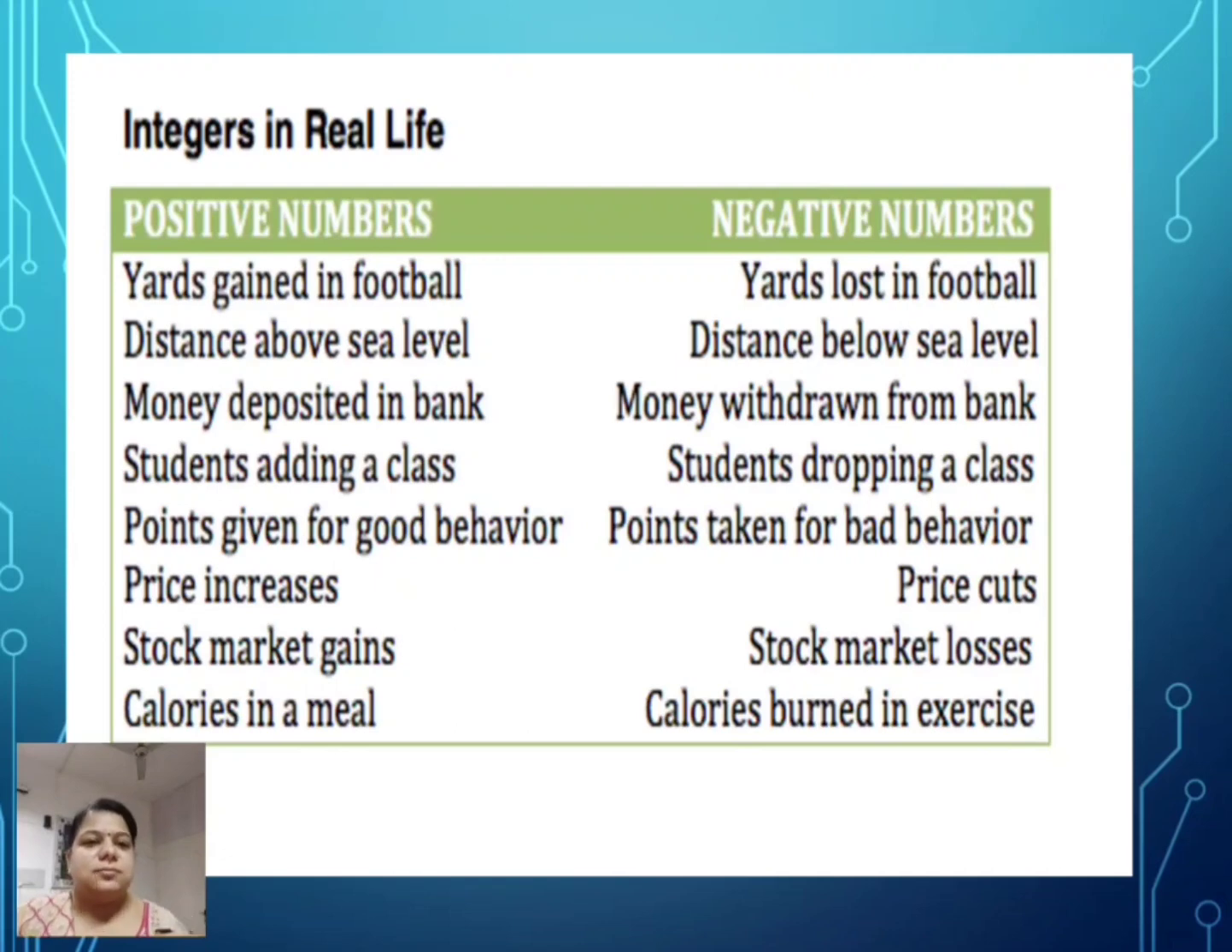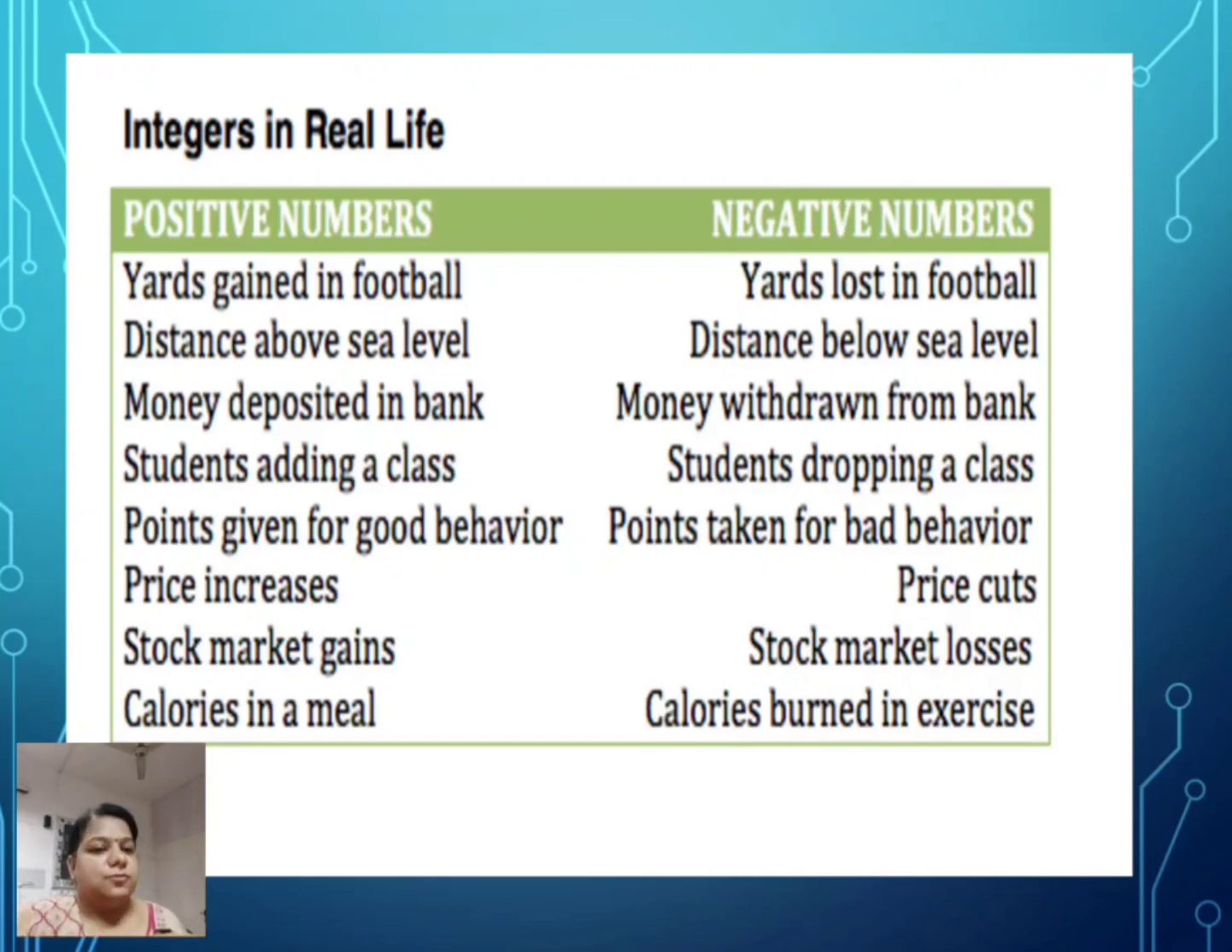So let's see some integers in real life, positive and negative numbers. Yards gained in football will be represented by positive numbers, and yards lost will be represented by negative numbers. Similarly, distance above sea level will be a positive number, and distance below sea level will be shown as a negative integer, right? Money which we deposit in the bank will be positive, and money withdrawn from the bank will be negative. Students adding in a class is positive, dropping in a class is negative. Points given for good behavior will be positive, and points given for bad behavior will be negative.